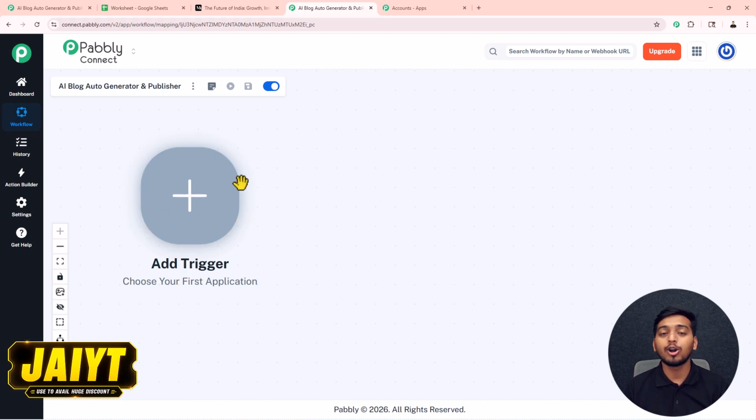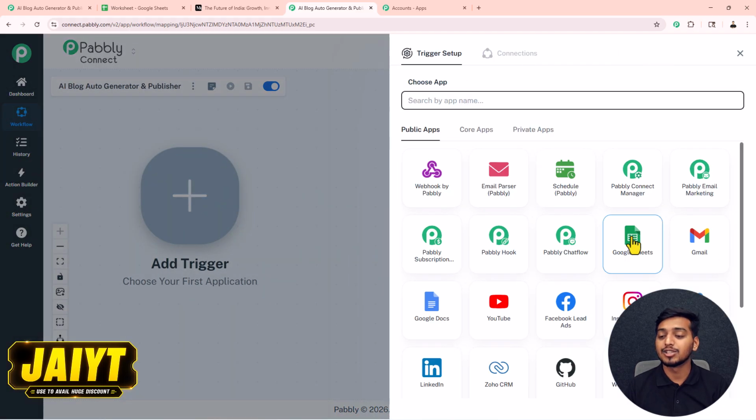You will get directed on this page where you can start creating your workflow. Now let us start creating our workflow. First of all, for our workflow, we have to select our trigger application. This trigger application will be the event with the help of which we want our workflow to get triggered. For our workflow, we will select our trigger application as Google Sheet, because we want our workflow to get triggered whenever a new row will get added inside our Google Sheet. So to select our trigger application, we have to click on this plus button, then select this Google Sheet from here.